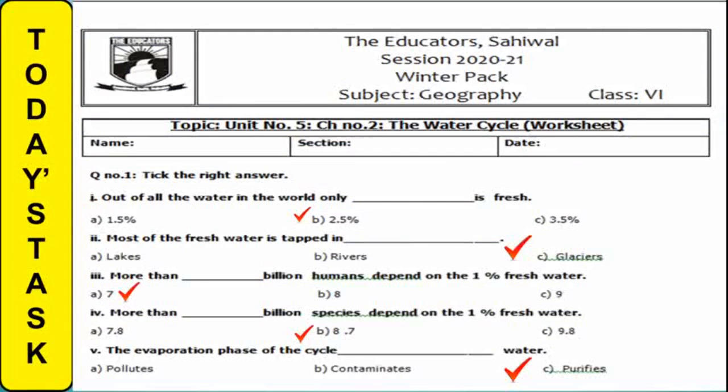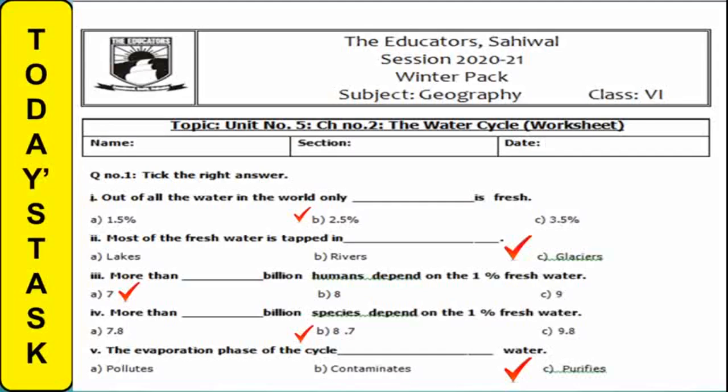So let's see the first one. Out of all the water in the world, only dash is fresh. The answer is 2.5%. Secondly, most of the fresh water is trapped in dash. The answer is glaciers. Thirdly, more than dash billion humans depend on the 1% fresh water. The answer is 7 billion. Fourthly, more than dash billion species depend on the 1% fresh water. The answer is 8.7 billion.